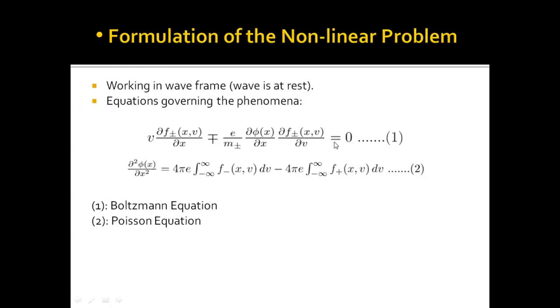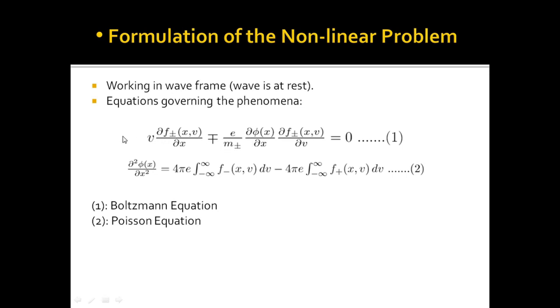Now let's look at the formulation of the nonlinear problem. We will be working in the wave frame so that all quantities are time independent. These are the two equations that we need to solve. First one is the Boltzmann equation and second one is the Poisson equation. In the first equation, F plus is the ion distribution and F minus is the electron distribution. M plus is the ion mass and M minus is the mass of electron.